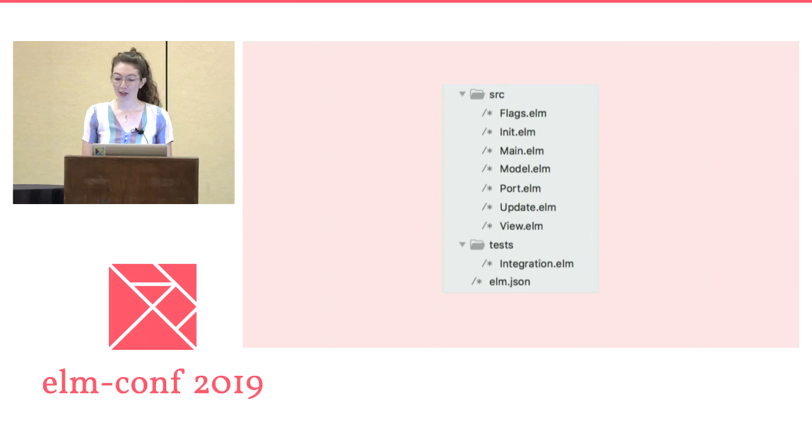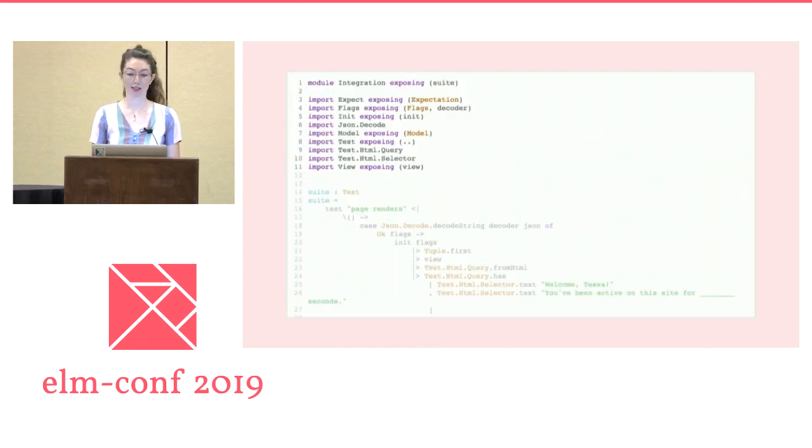We find our application code and look at the folder's contents. There's flags, init, main, model, port, update, view files in the source folder, and then there's a test folder with an integration file. Okay, so we can more or less guess where the different pieces of the application live. Plus, it looks like there are already some tests. Let's take a look at that test and see what we have.